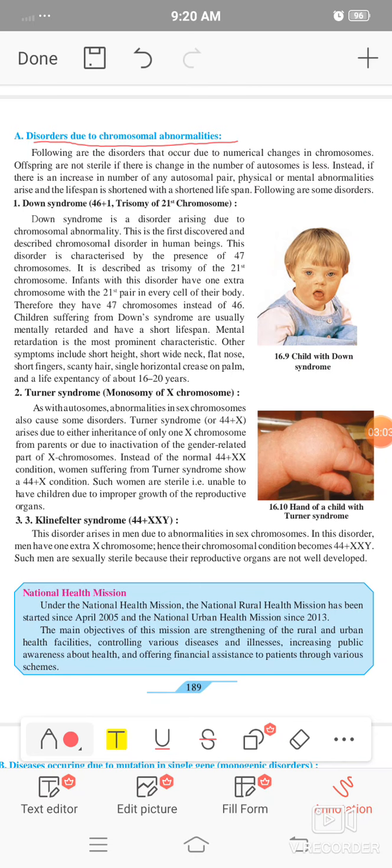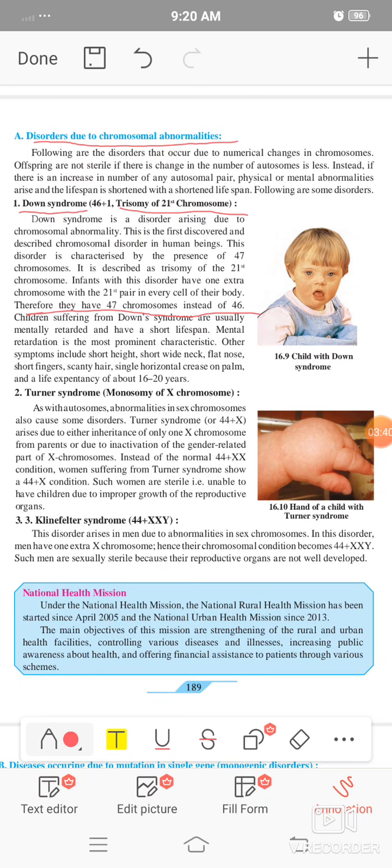So firstly, Down syndrome. This Down syndrome consists of the trisomy condition at the 21st pair of chromosomes. So there are 47 chromosomes instead of 46 present in the human body. That is said to be an abnormality in the number of chromosomes. Normally 46 plus one extra chromosome at the 21st pair. The 21st pair is not a pair, it has 3 chromosomes, which is called trisomy condition.